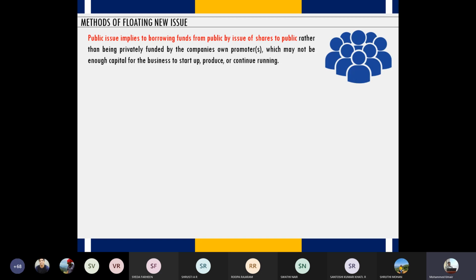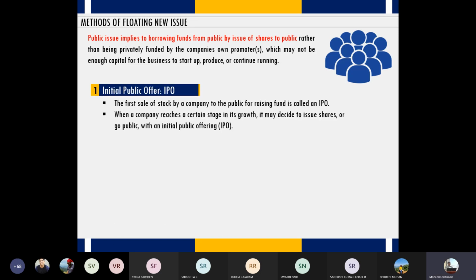So that means Flipkart, which has never issued shares so far in its existence, will now be issuing shares for the first time. Whenever a company issues shares to the public for the first time, it is called an initial public offering. So the first sale of stock by a company to the public for raising funds is called an initial public offer, right?